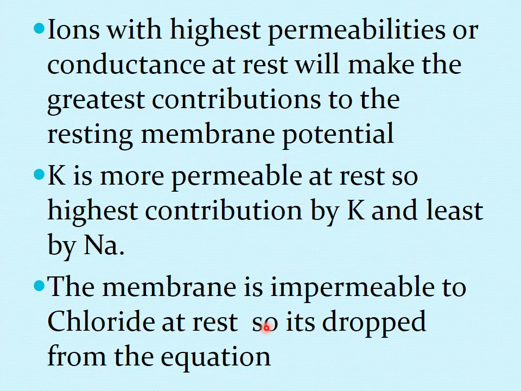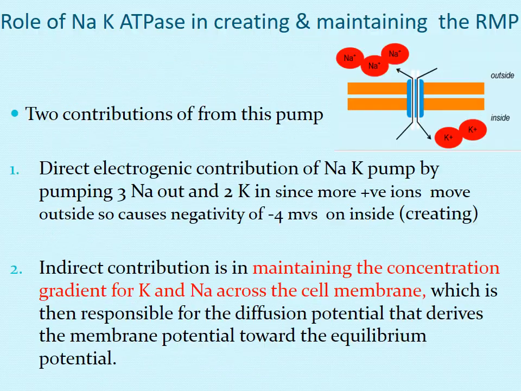Which ion is more permeable? Potassium. So naturally the highest contribution is by potassium and least by sodium. And the membrane is not permeable to chloride at rest, so you drop it from the equation.